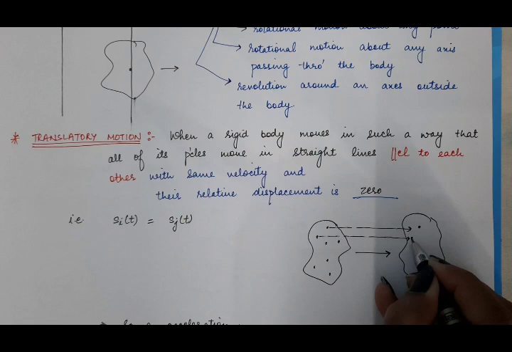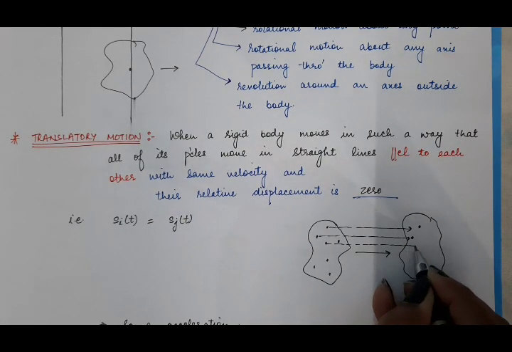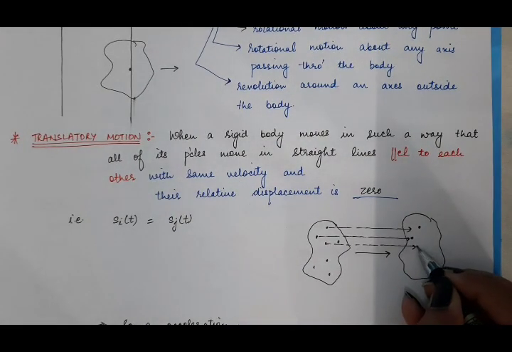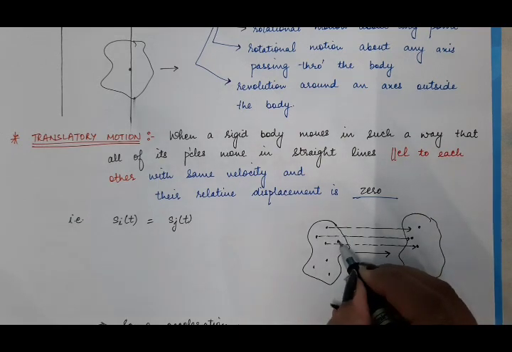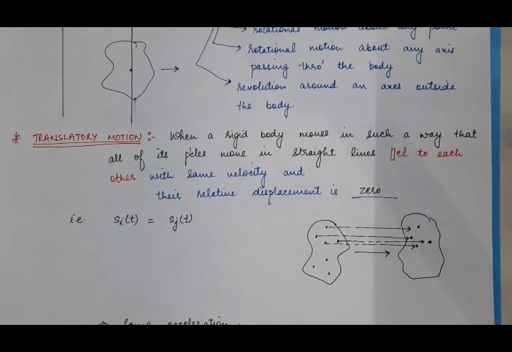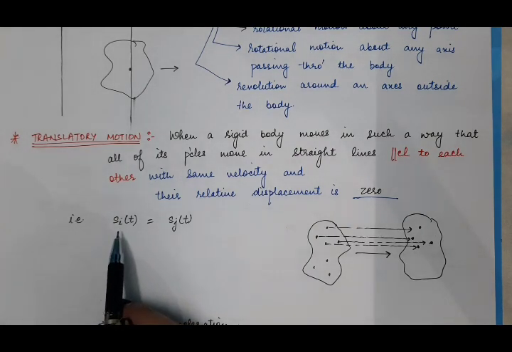And they will move in such a way that their distance from one another will not change, it will remain the same. Meaning their relative displacement is 0. And they are moving with the same velocity. If the velocity is the same, then their displacement will also be the same. So the displacement of every particle is the same.